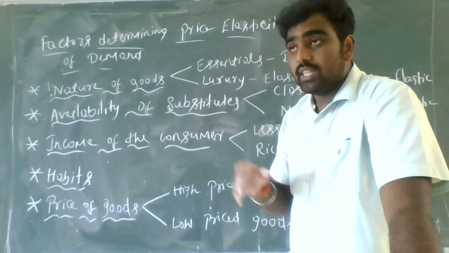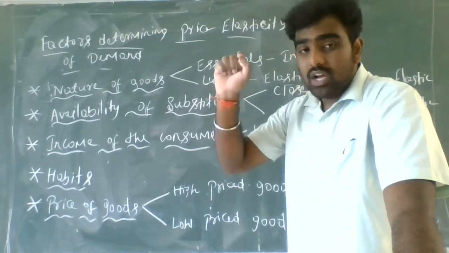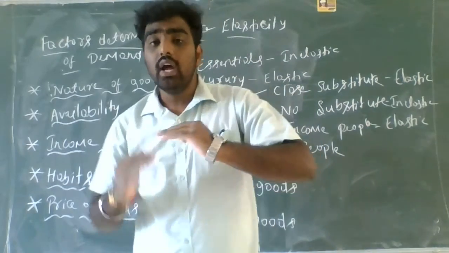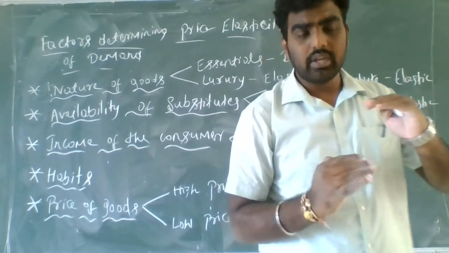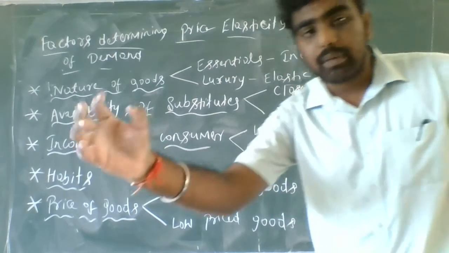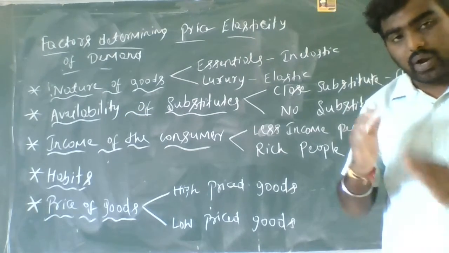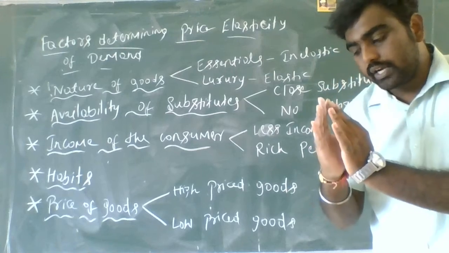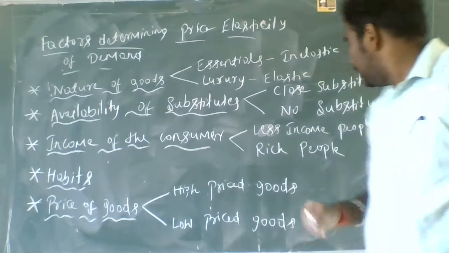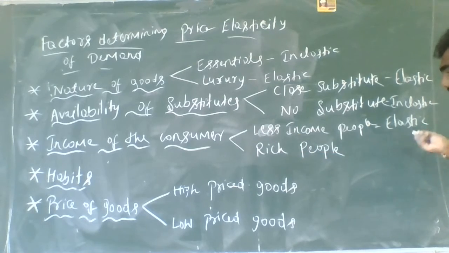What will they do? They will be waiting for the price of the good to decrease. When the price of any good decreases, they will be waiting to buy that particular product. The quantity demanded for that product increases when the price decreases. So, less income people are actually elastic.